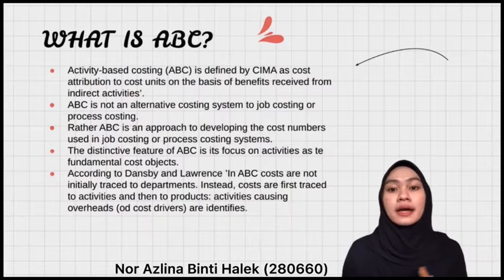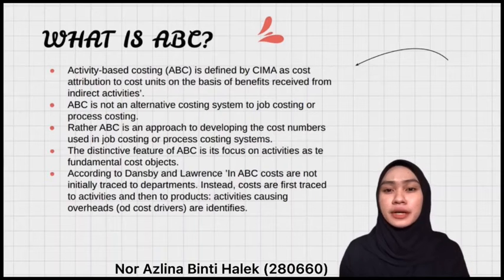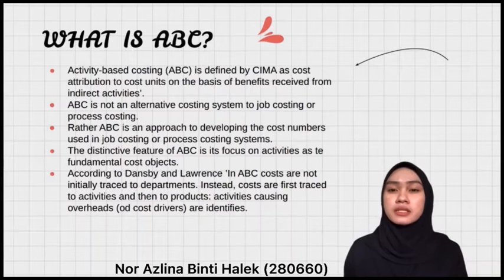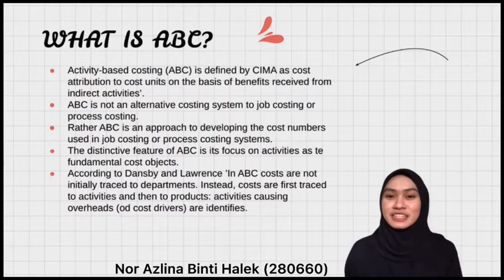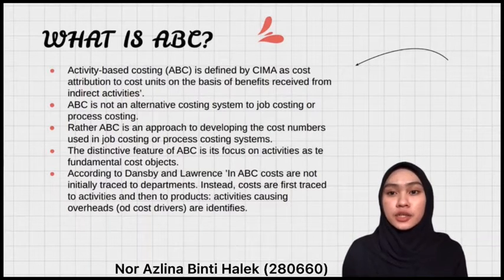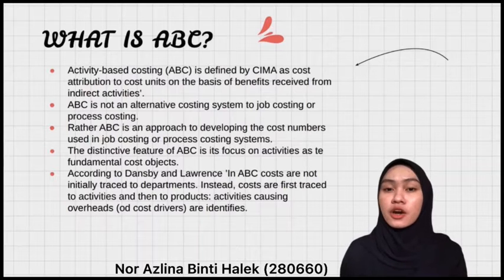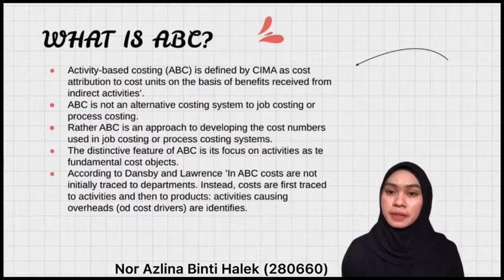ABC, or activity-based costing, is based on the belief that in a production process there are various activities which give rise to cost. ABC creates a link between activity and product by assigning the cost of activity to a product based on individual product use. The activities are later used as a base for allocating overhead costs to products.